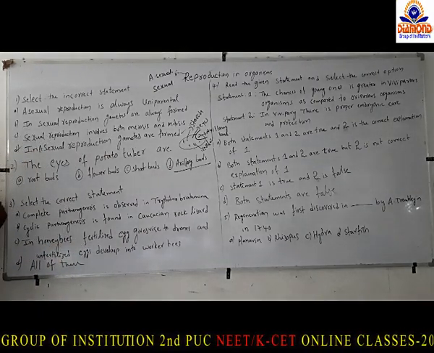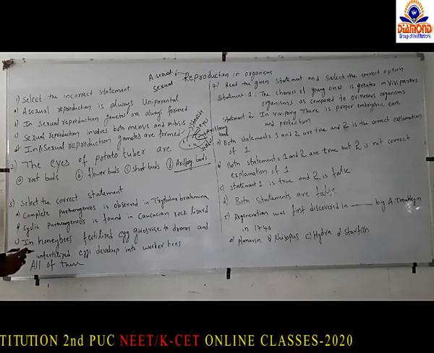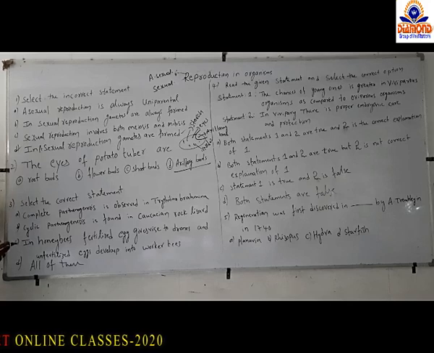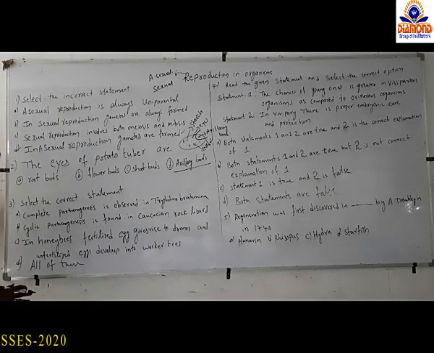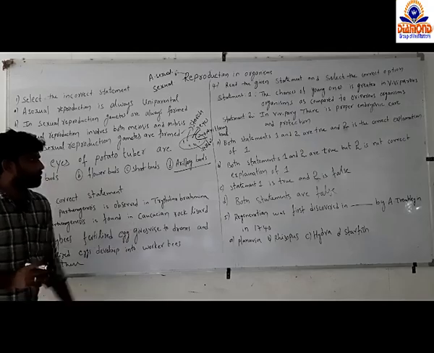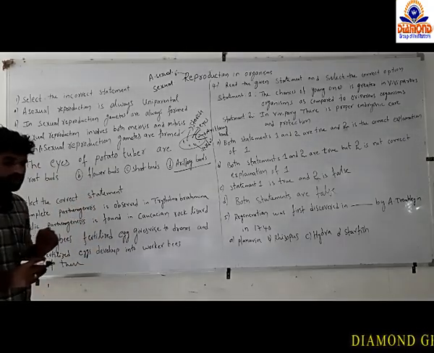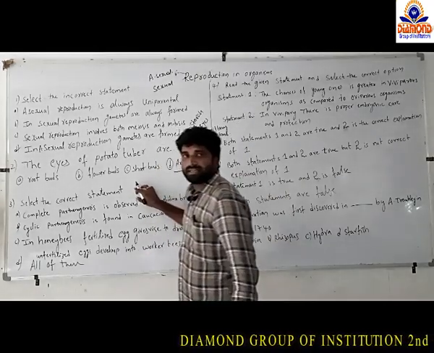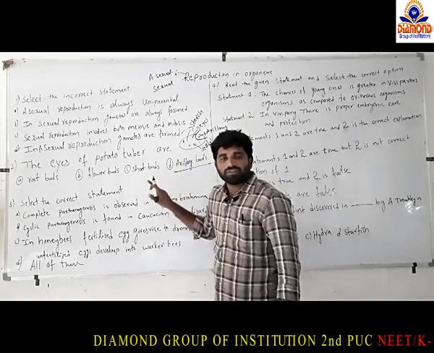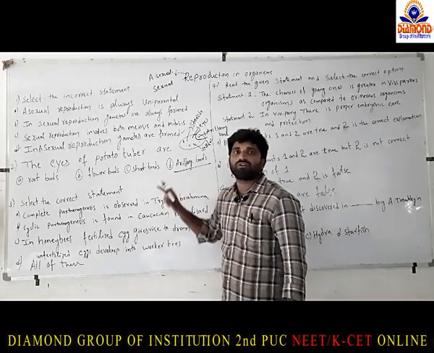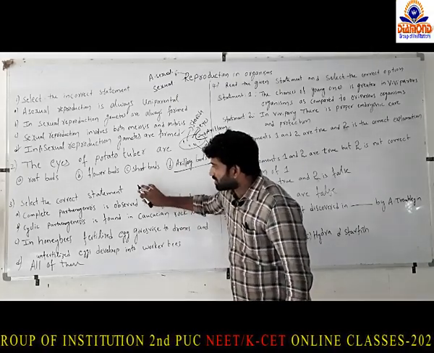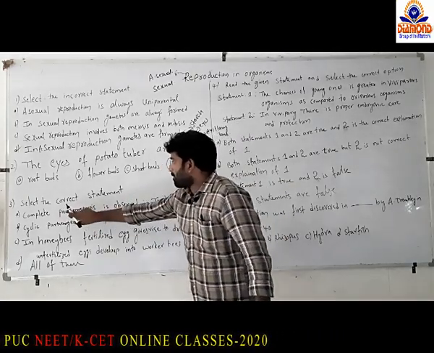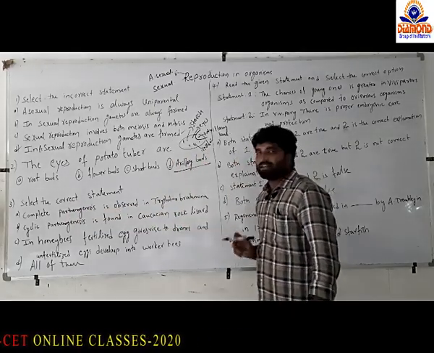And coming to the third question, select the correct statement. The options given are: complete parthenogenesis is observed in Triphyllina brahmina. The question is regarding parthenogenesis. Parthenogenesis is a mechanism where production of new individuals takes place from the parents without reproduction. So here the reproduction will not take place.